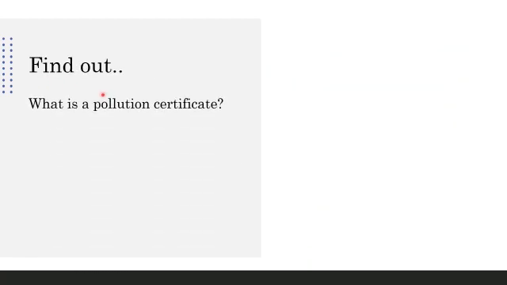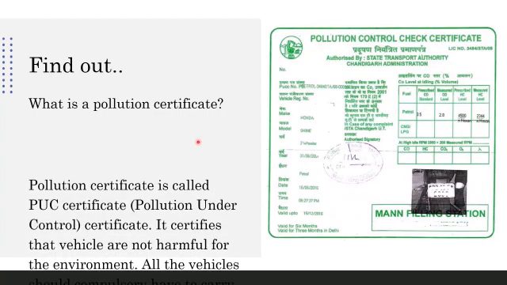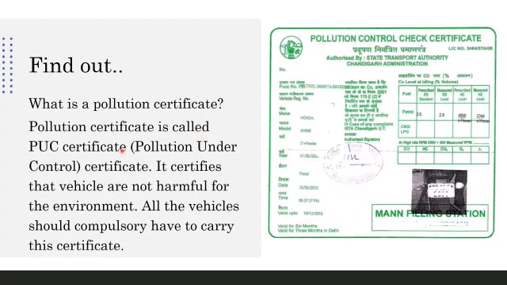Find out what a pollution certificate is. You must have come across this, your parents talking about it. Each vehicle should have this type of pollution certificate, that is, a pollution control check certificate, right? A pollution certificate is also called a PUC certificate. In short, we say PUC certificate, pollution under control certificate.